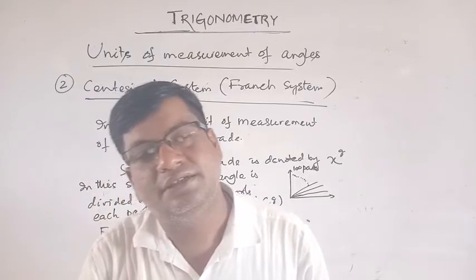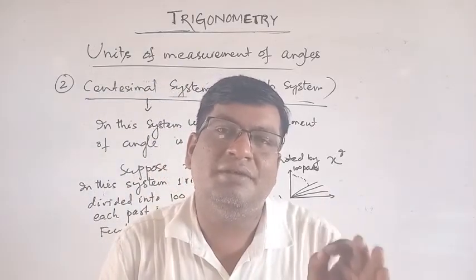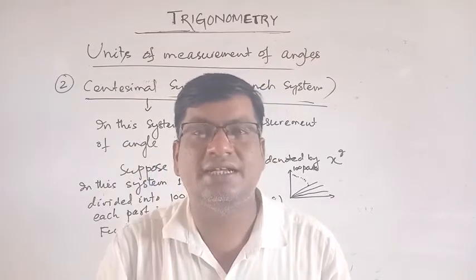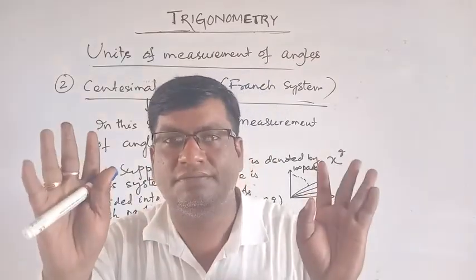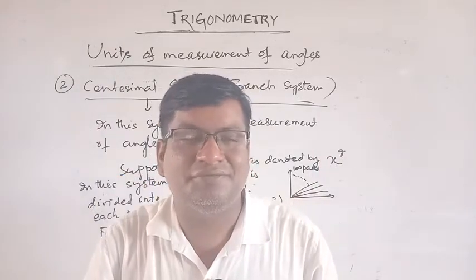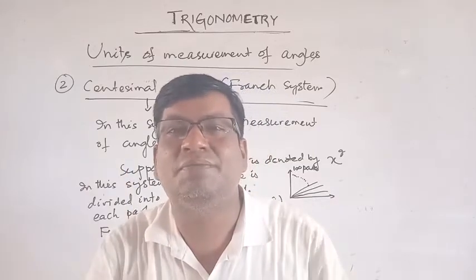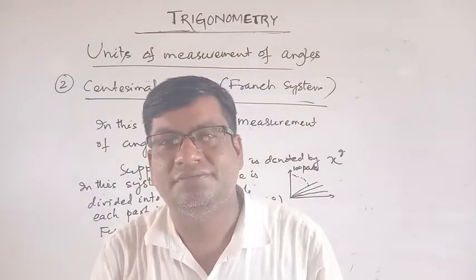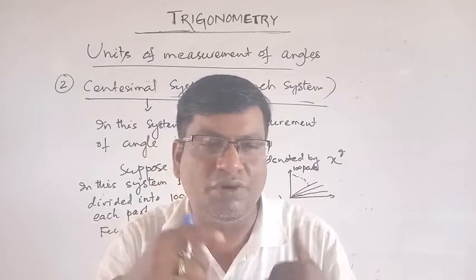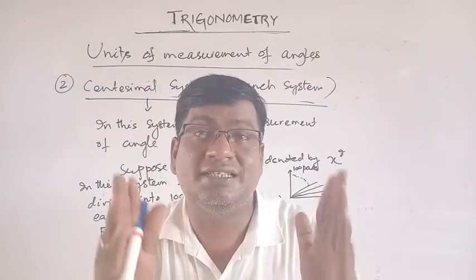But if the question is 1 minute is equal to dash second according to France system, the answer is 100 seconds.